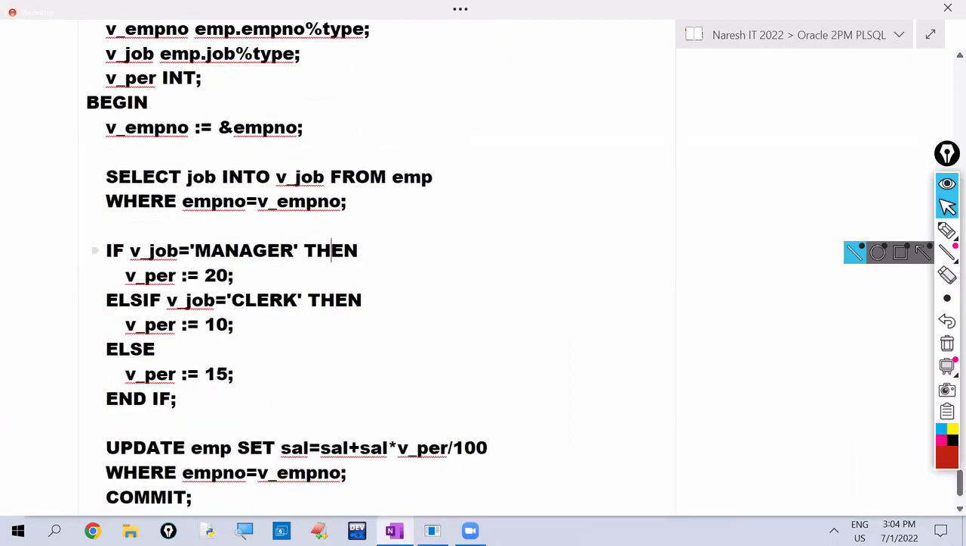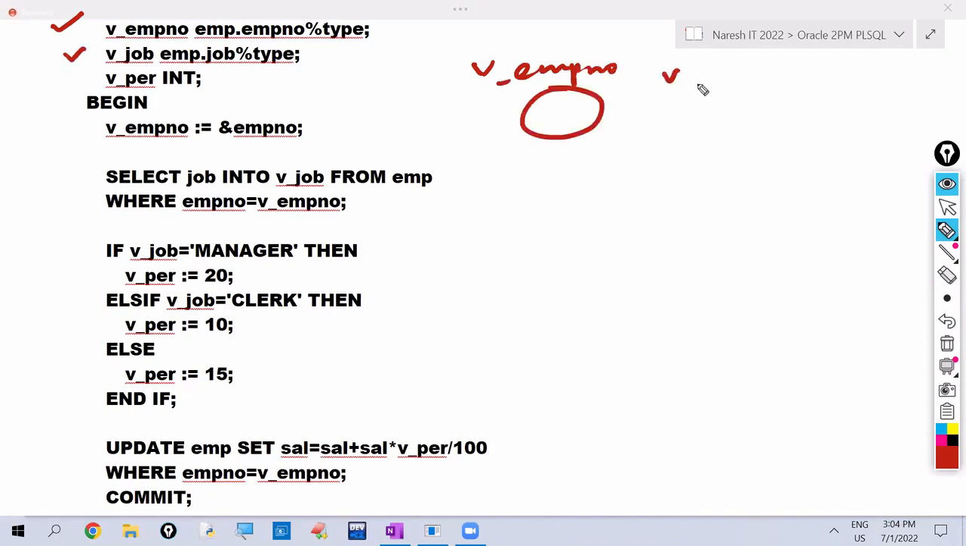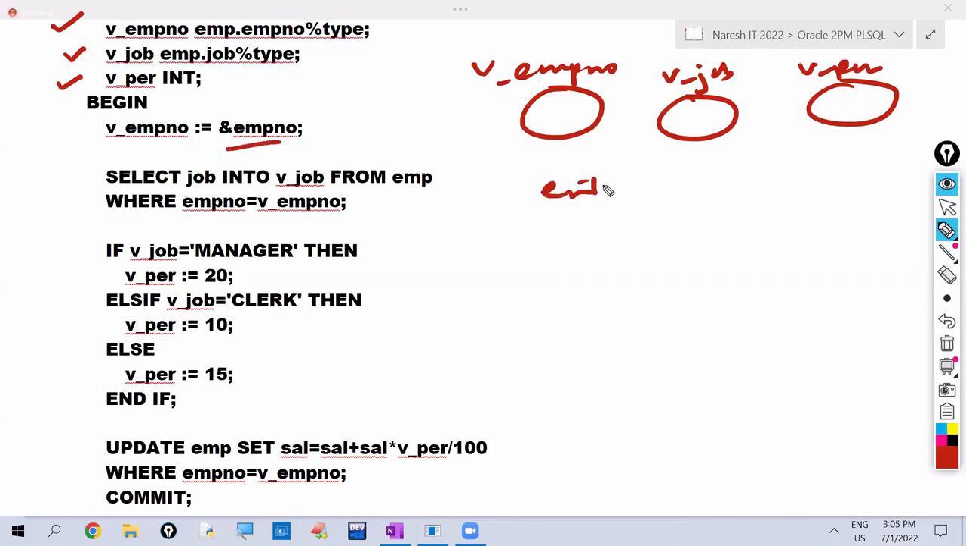So here for V_employee number, some memory will be allocated. For V_job, some memory will be allocated. And for V_PR, some memory will be allocated. On output screen, it prints enter value for employee number. I am entering this employee number as 1001. For example, assume that he is clerk. So 1001 employee job title we are retrieving and we are holding in V_job. Now V_job value is clerk.